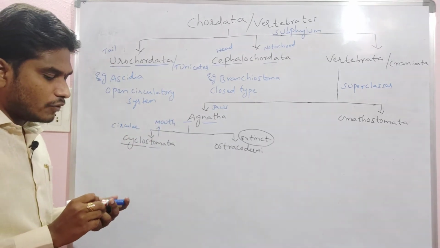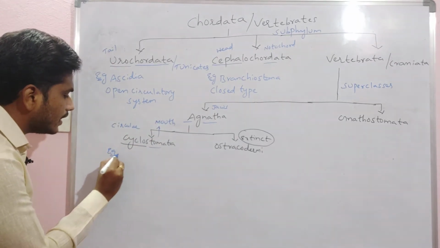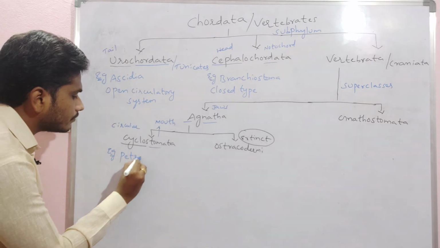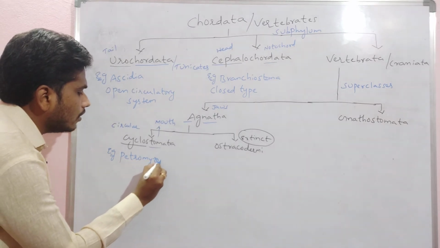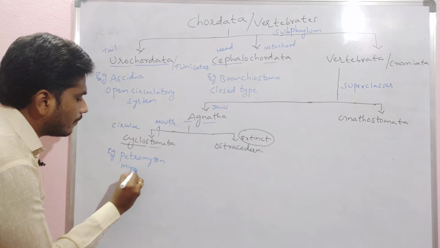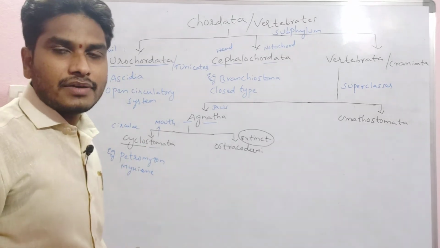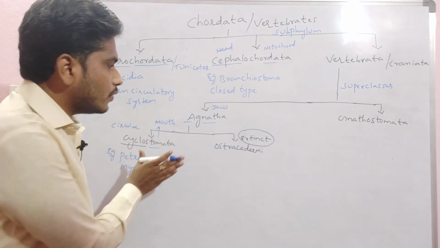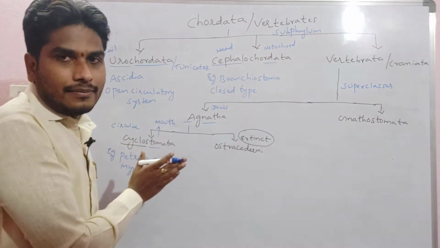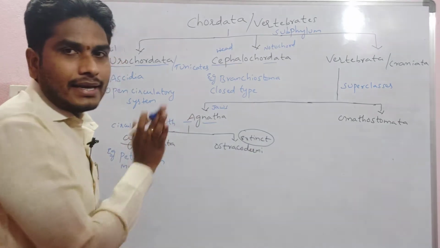Cyclostomates mainly have two examples: Petromyzon and Myxine. Both are examples of the cyclostomates. This is about the superclass Agnatha.